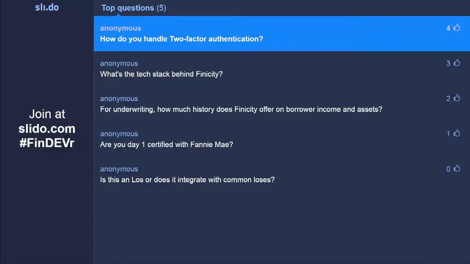How do you handle two-factor auth? So two-factor auth is part of this bank onboarding process. So you can put in your credentials, and if it's multi-factor authentication in the form of questions and answers or one-time passcode, we support all different kinds of multi-factor authentication in the workflow. So it's all documented in the API. It's already built into the Connect product, so you don't even have to think about it.